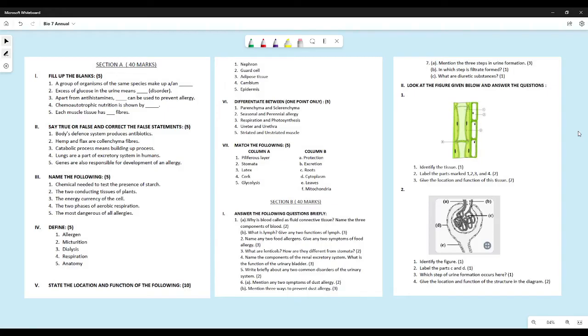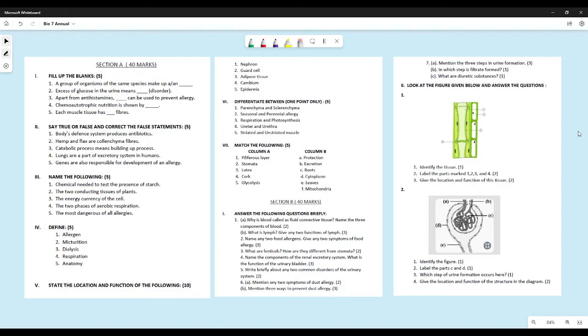Then guard cells. Where are guard cells found? Guard cells are found in leaves. Simply you could have written upper surface, lower surface, not needed, or you could have written they are found around stomata. So what are the function? They help in opening or closing of stomata.